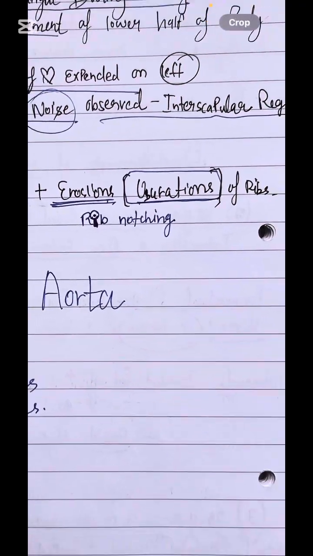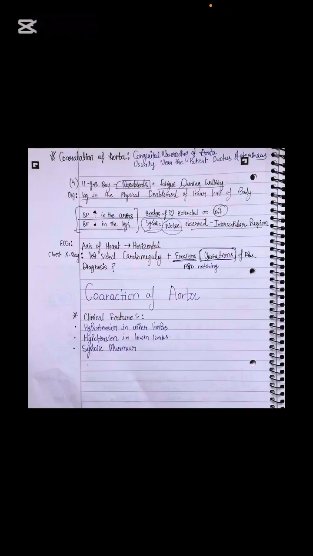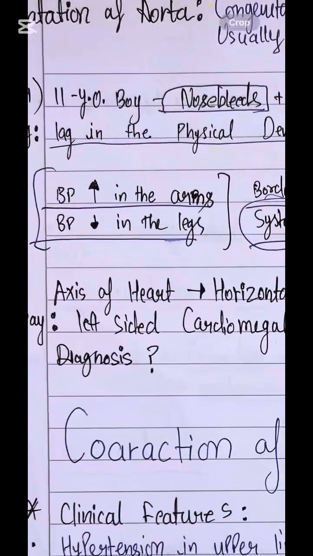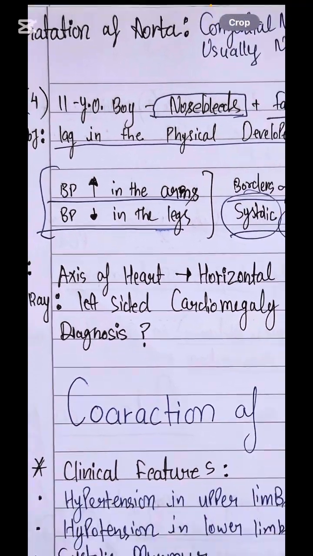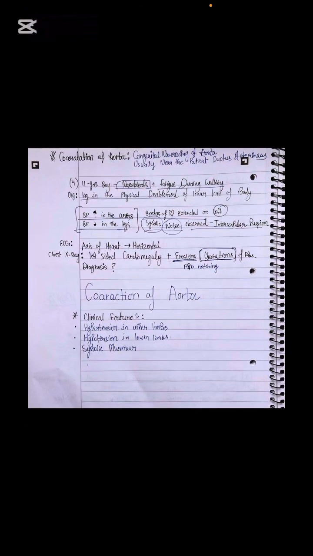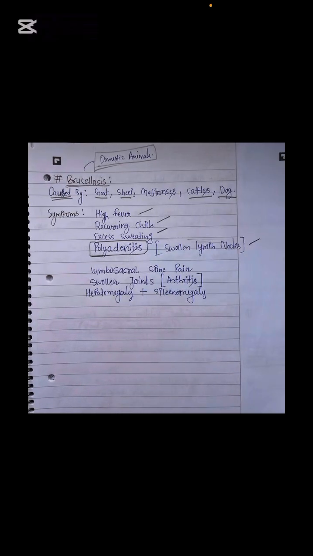Please don't mark rheumatoid arthritis for this question. Ulcerations you can see in the cases of RA as well, but this is a different profile. You can watch the video over rheumatoid arthritis. I have explained it in a very short way. So sir, here you have got your hallmark findings. Then the BP in arms is increased and BP in legs is decreased. So it can be vice versa as well. All right, so I hope you will mark this question correctly. Coarctation of aorta. Next is brucellosis.